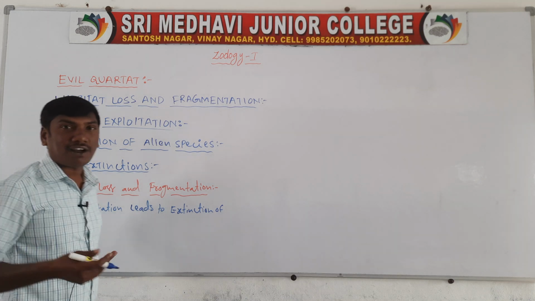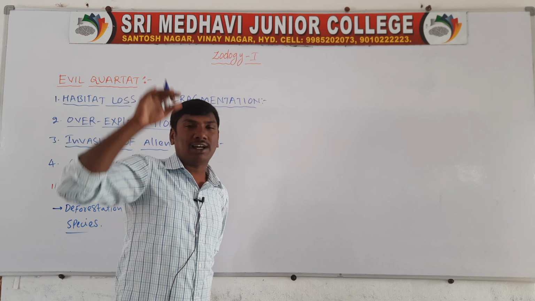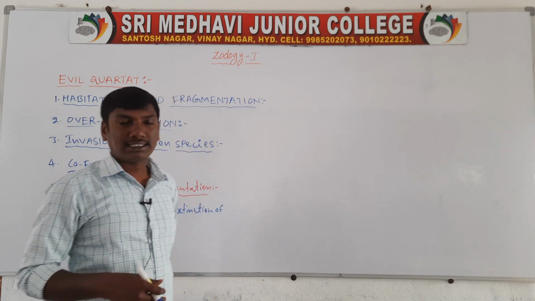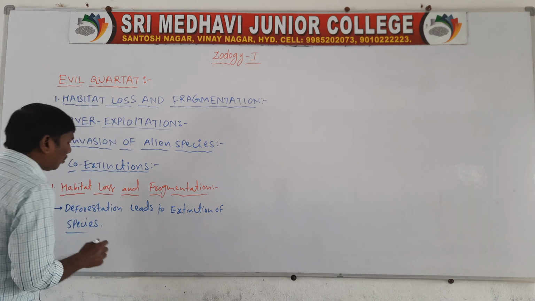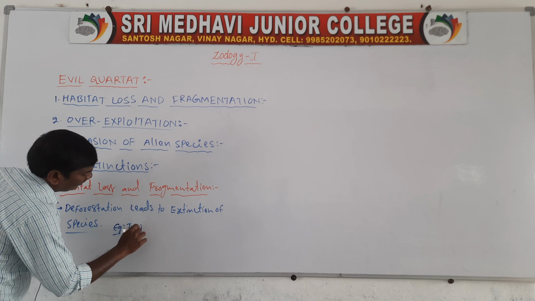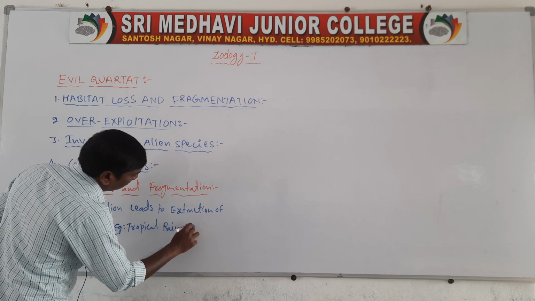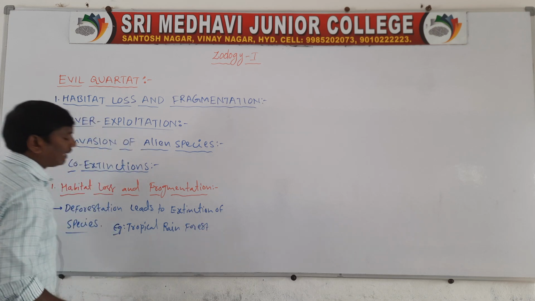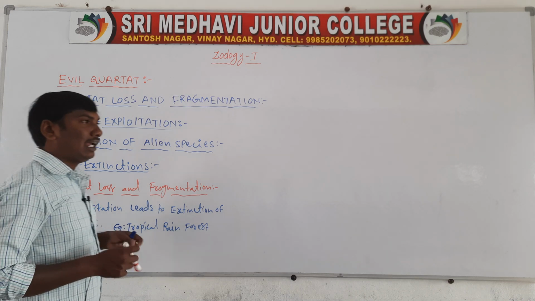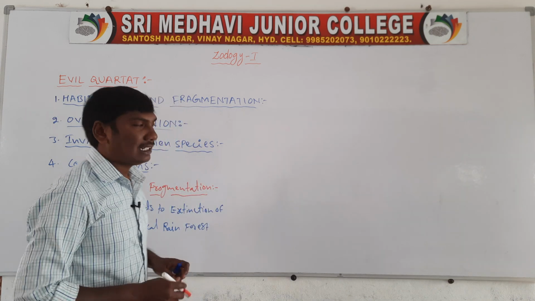Many species live in the forest, so removing the forest causes species to go extinct. Example, tropical rainforest. Next one, forest land is being converted to agriculture land.